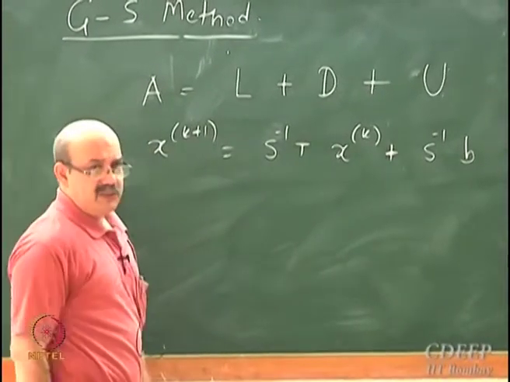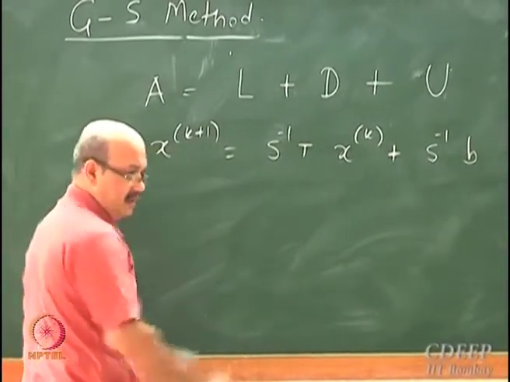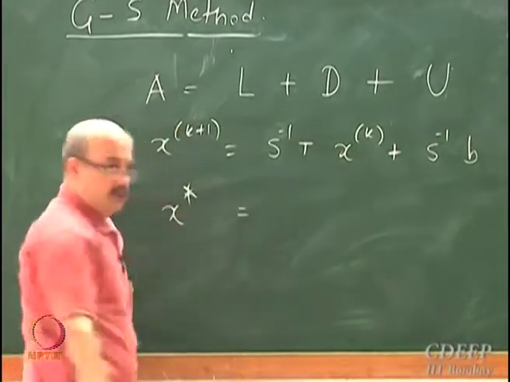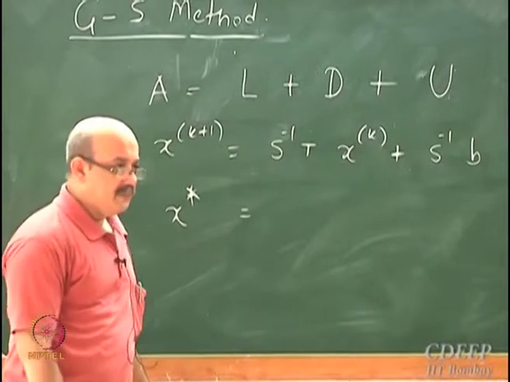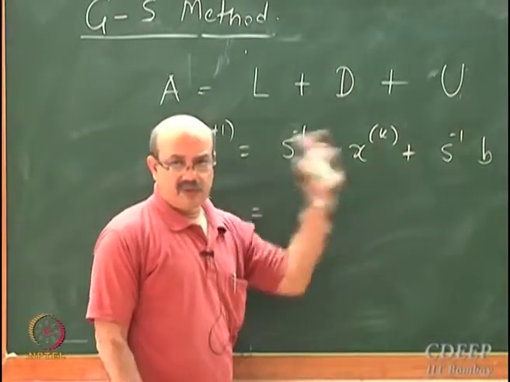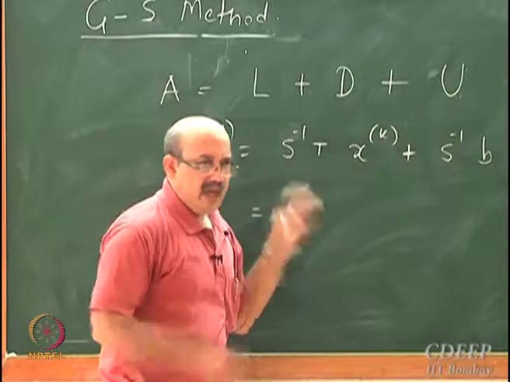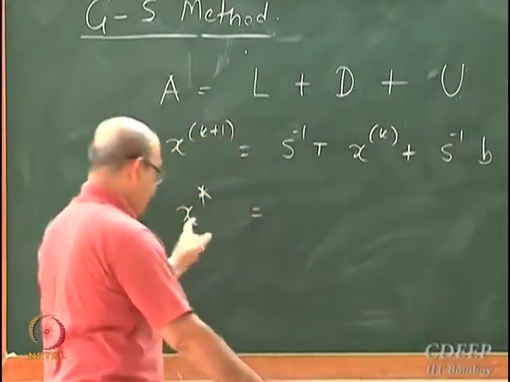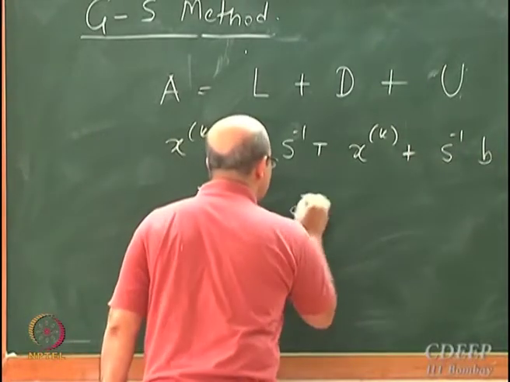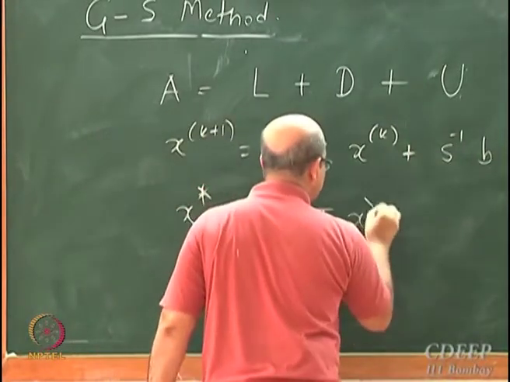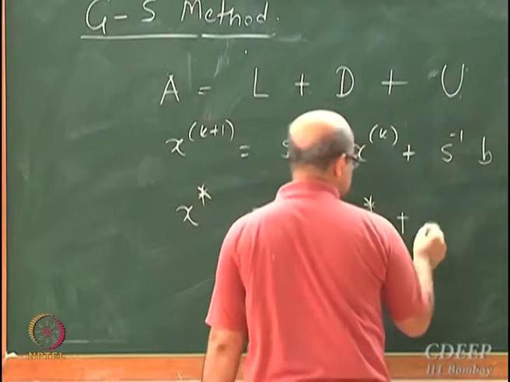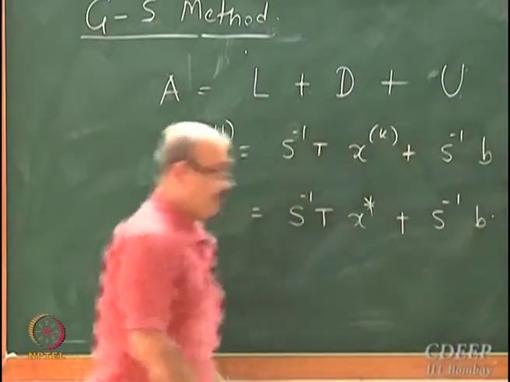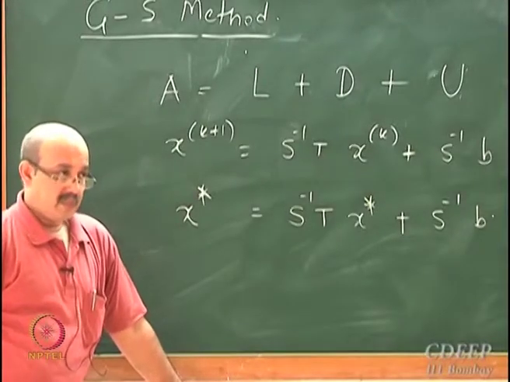So what will be the final equation? What do you mean by converge? What will happen if this converges? It will give itself, right? The final value should give itself. So X star is equal to S inverse T X star plus S inverse B. Is this fine?